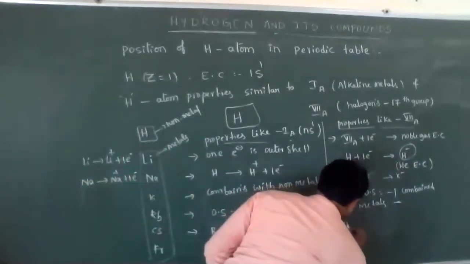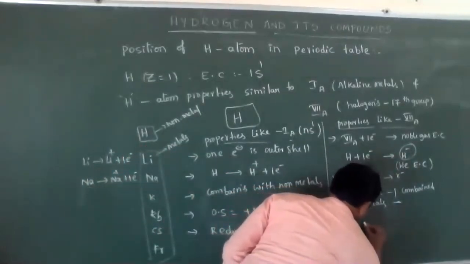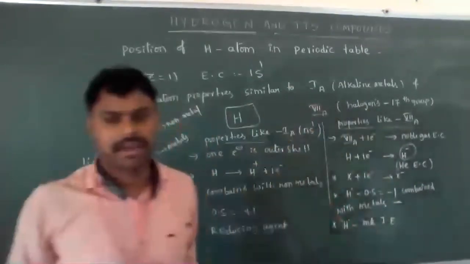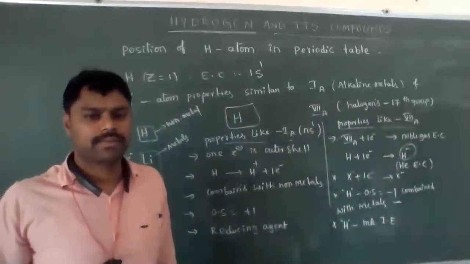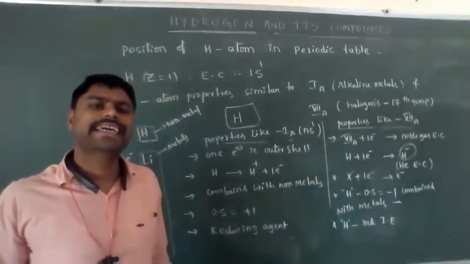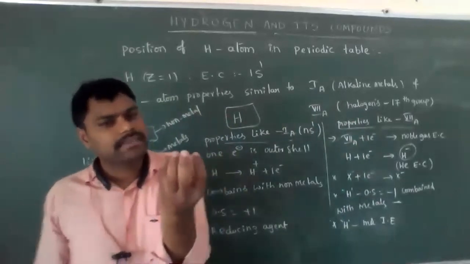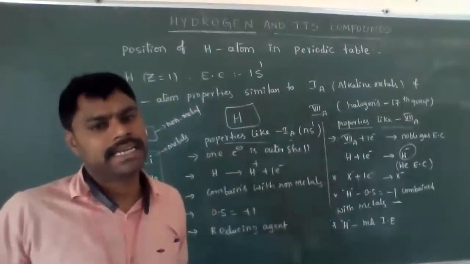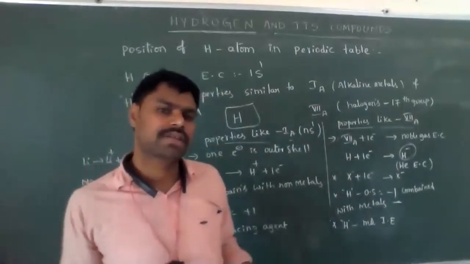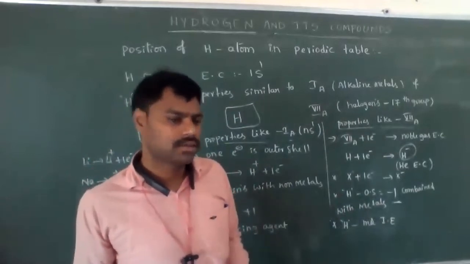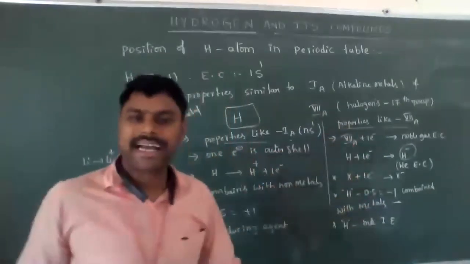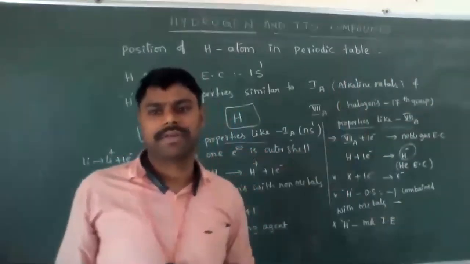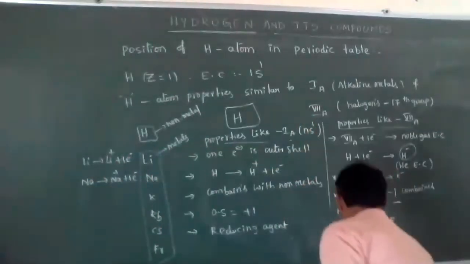And hydrogen has more ionization energy. Another important similar chemical property is that it has more ionization energy, because the hydrogen atom is of small size, and like halogens, which also have very small size, they have the highest ionization energy. So the hydrogen atom also has more ionization energy. So these are the points supporting the hydrogen atom to come and be placed along with 7th group elements. And one more important thing is it is non-metal.